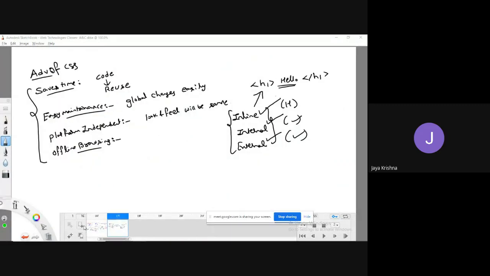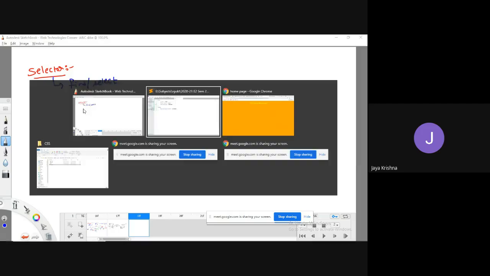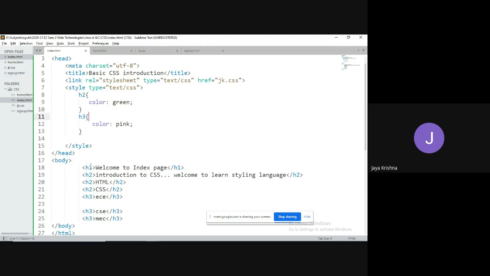Up to now, what I have shown. See, let me go for that statement first. A selector is used to find or select an HTML element to which you would like to apply the styles. For example, H2 is an element. For this one, I would like to apply a color, like green. That is the reason I have taken the selector as H2. So the meaning of this is I would like to apply these green properties to this H2 element.